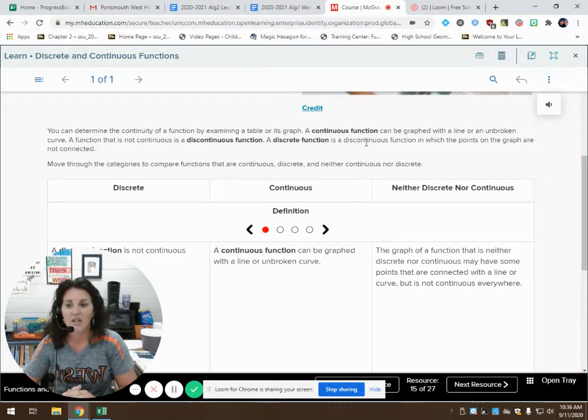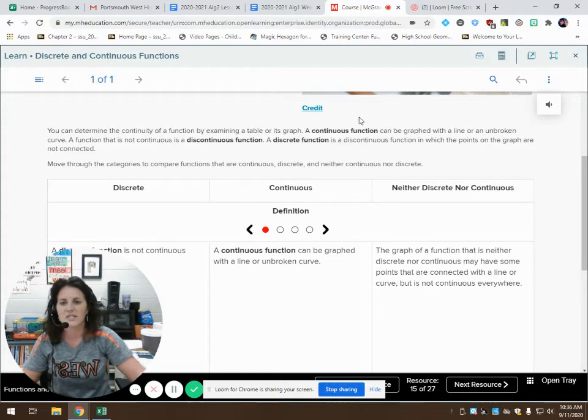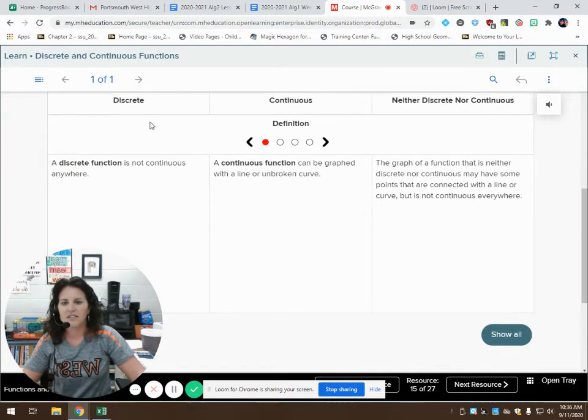A function that is not continuous is a discontinuous function. A discrete function is a discontinuous function in which the points of the graph are not connected. So we've got a point, a point, a point, a point, but no line connecting them. That shows that it's discrete, and this is a discontinuous function. So we've got some definitions here.